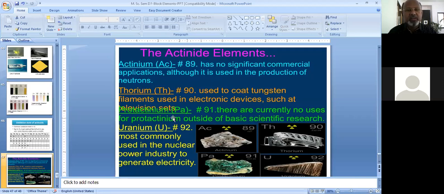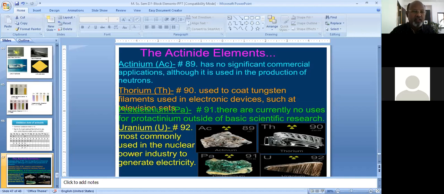The next element is protactinium, atomic number 91. There are currently no uses for protactinium outside basic scientific research. Uranium is a very important element worldwide, because nuclear power plants generate electricity from it. In India, much less electricity is generated by the uranium method, but all other countries use uranium as a commonly used nuclear fuel in industry to generate electricity.